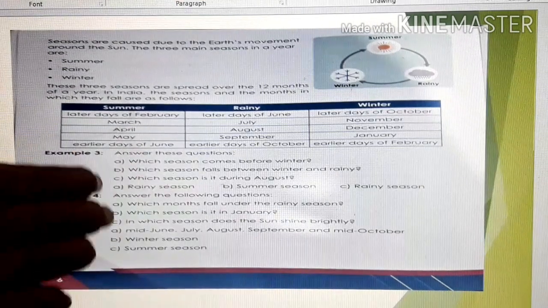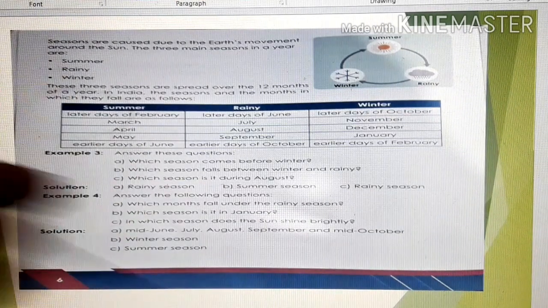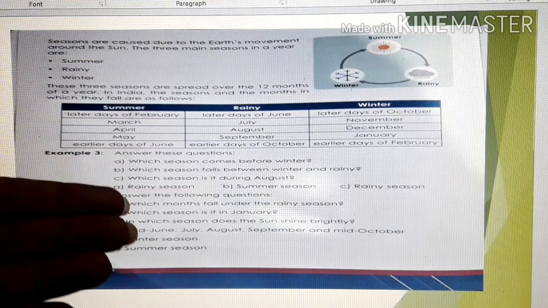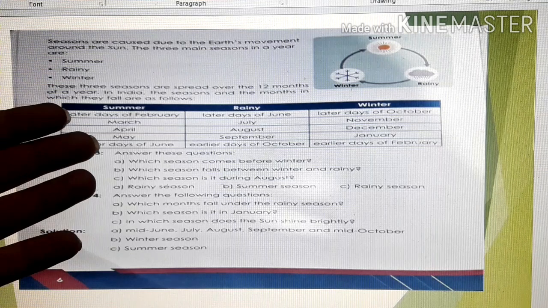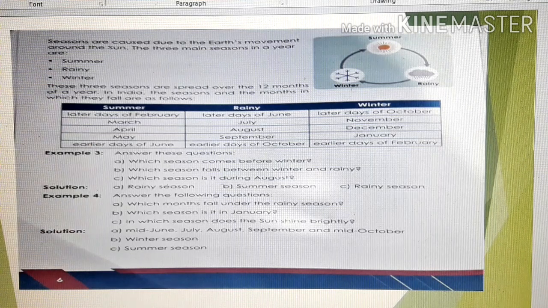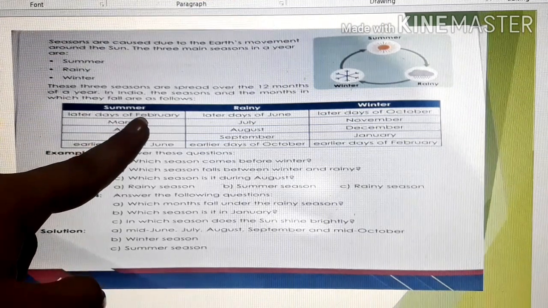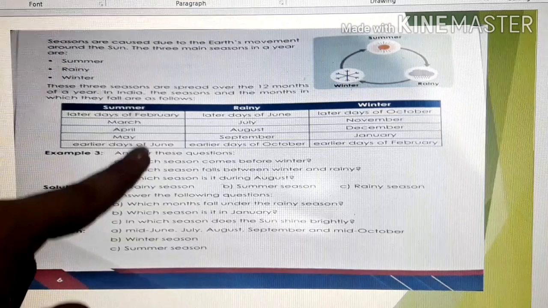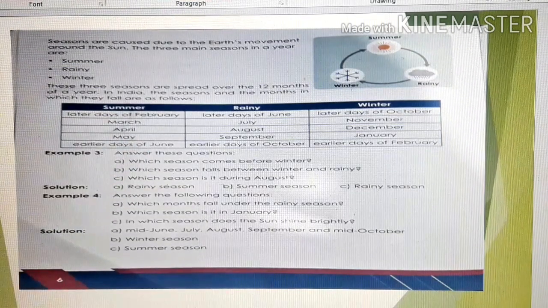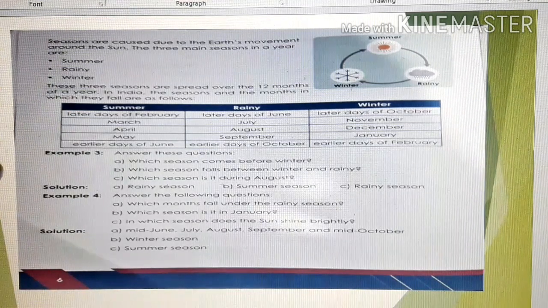Early days means up to 15th. This falls under summer. Don't we experience summer in these months?